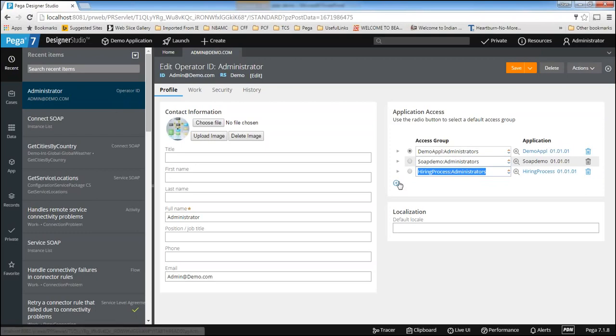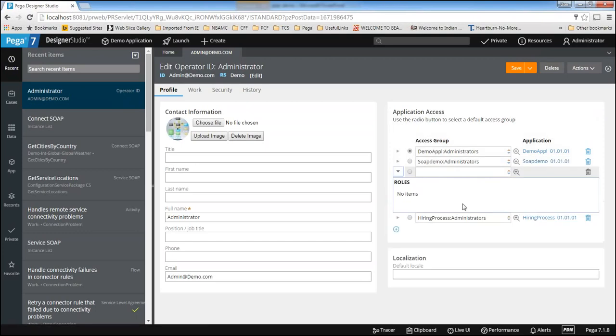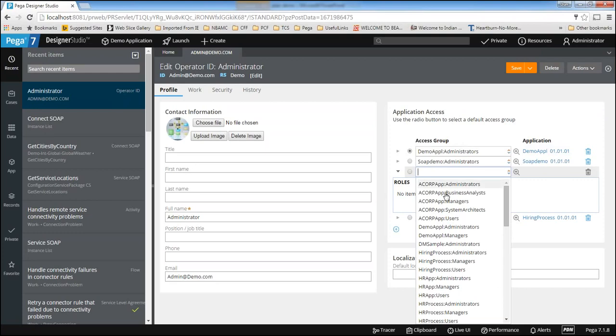Whatever you enter here means the operator has access to multiple applications. If you have access to multiple applications, you can enter like this. Just click this plus symbol and enter the operator access group name, and then automatically you have whatever access you have.